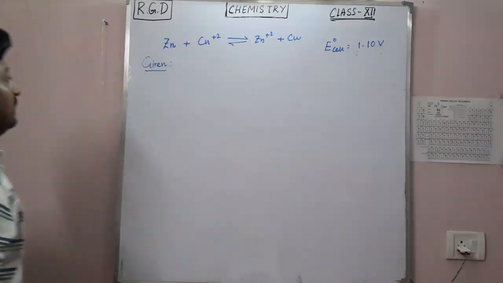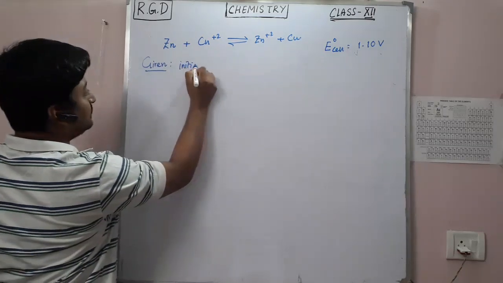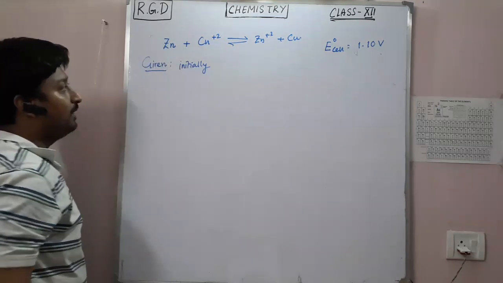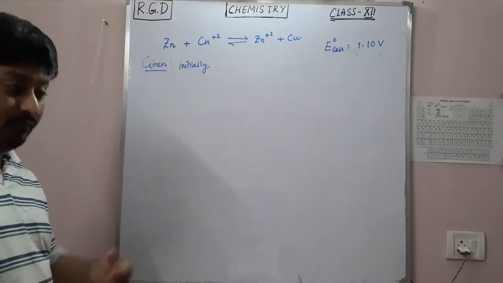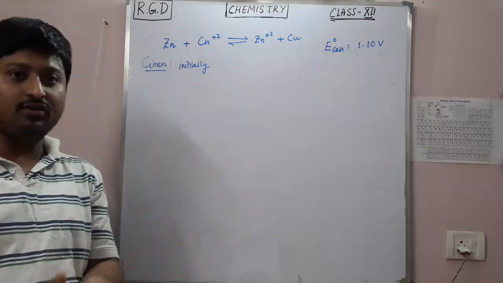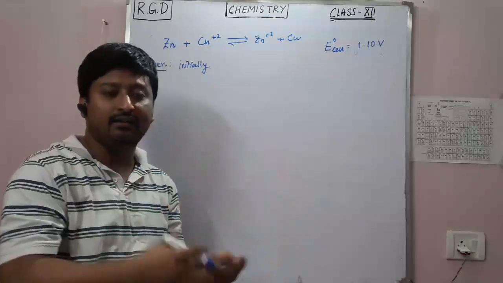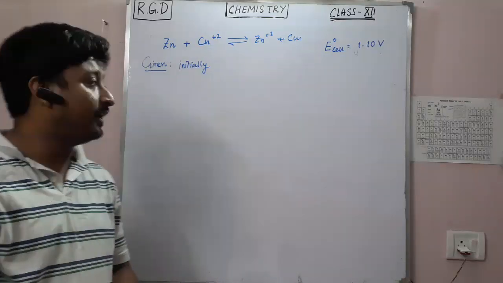Now, given initially, that means at the beginning, before putting the salt bridge, the circuit was not complete, so you are not able to connect the circuit and the reaction was not started.